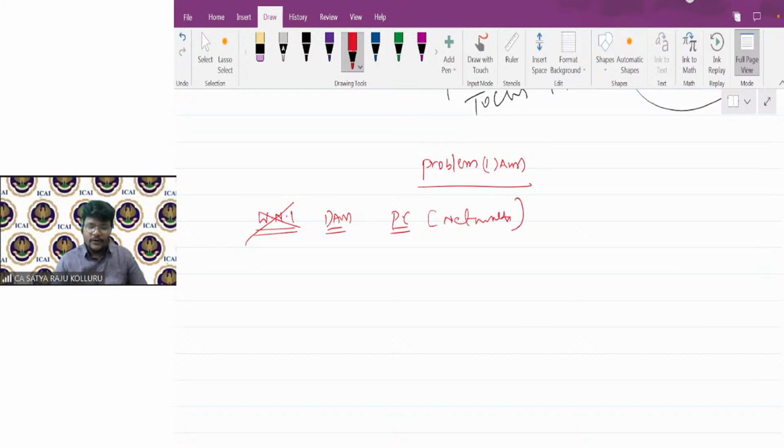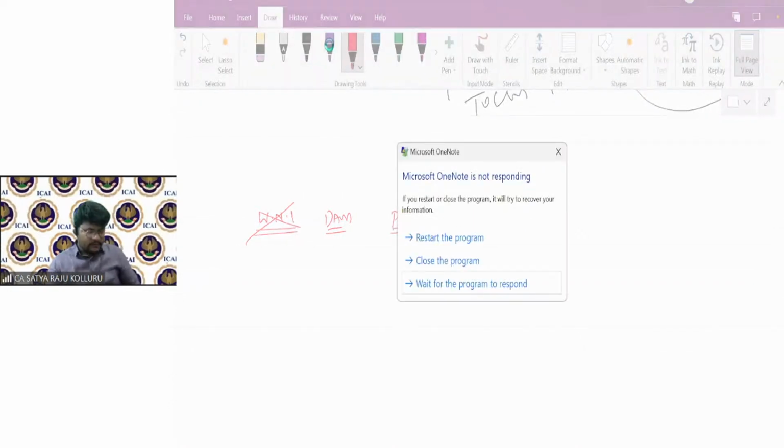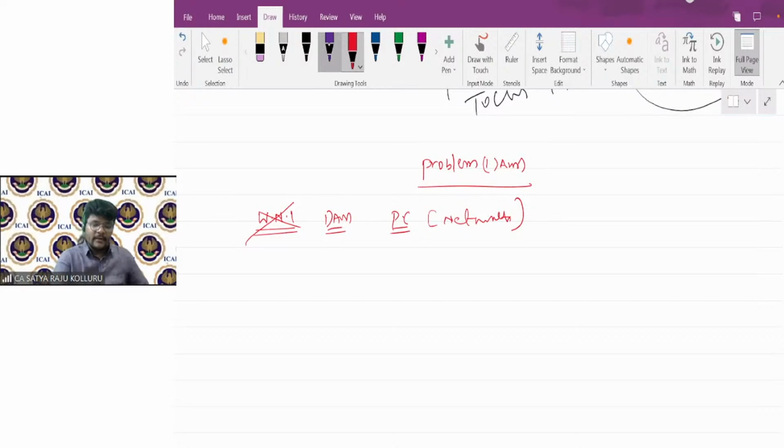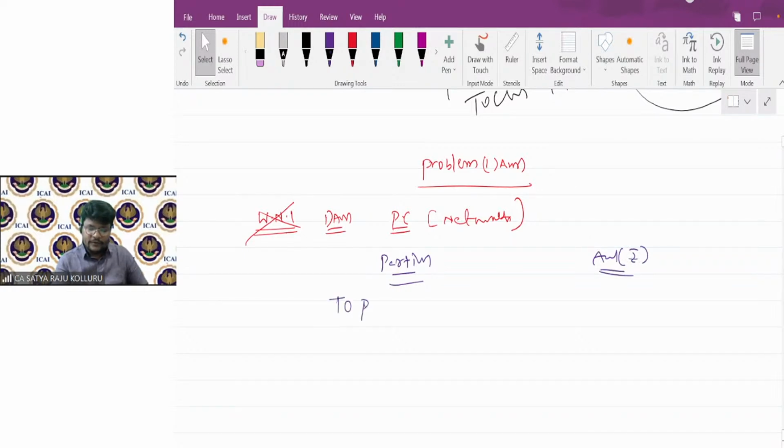Sir, how should I present the problem? Actually, there is no presentation guided by AS 14. You can present the PC in your own format. That is simply particulars and amount in rupees. So you can start with the amount payable to preference shareholders. Amount payable to preference shareholders in the form of cash, how much are you paying?